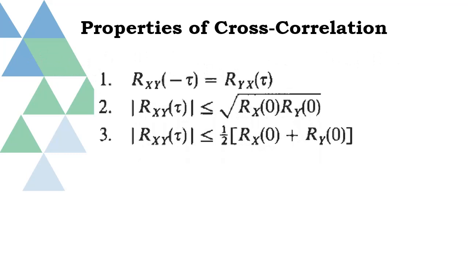Properties of cross correlation. First one is symmetry property. Rxy of minus tau is equal to Ryx of tau. Second and third properties are the two bounds of cross correlation, that is mod of Rxy of tau is less than or equal to square root of Rx of 0 multiplied by Ry of 0, and the third property is mod of Rxy of tau is less than or equal to 1 by 2 into (Rx of 0 plus Ry of 0).